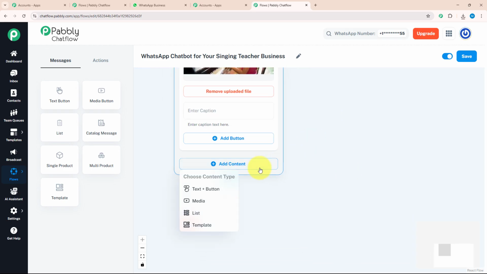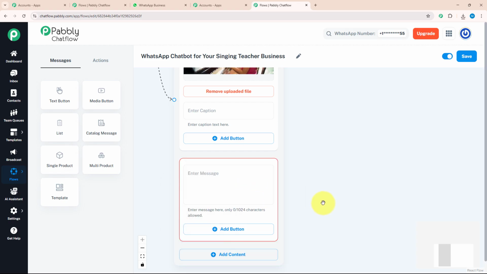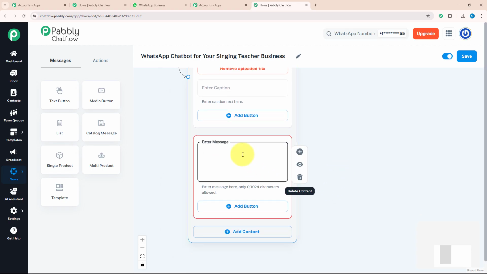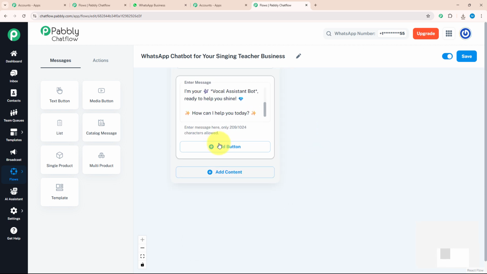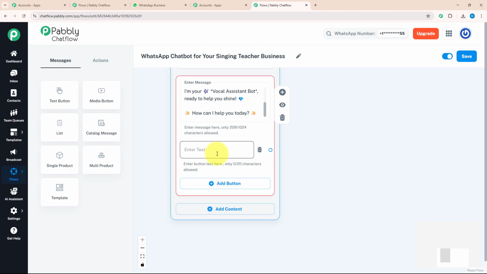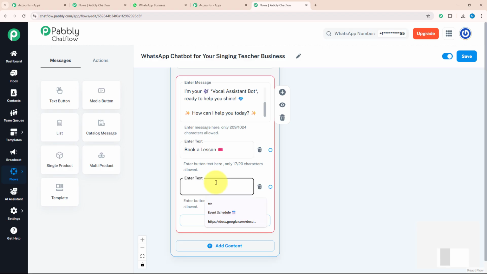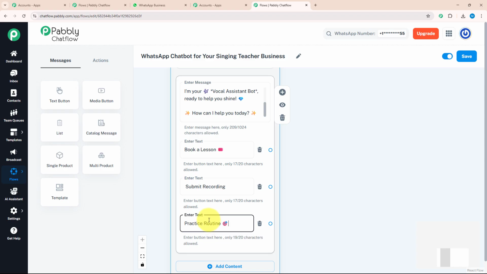After that, I will enter my welcome message. For that, I'm going to click on the Add Content button and select the text button. Here, I'm going to enter a welcome message, which welcomes my customer. And with that, I'm going to enter an action button. For that, I'm going to click the Add button and enter my message, book a lesson. After that, I'm going to put another action button which says submit recording. In my third action button, I will put practice routine.